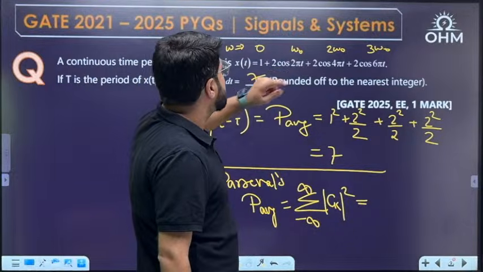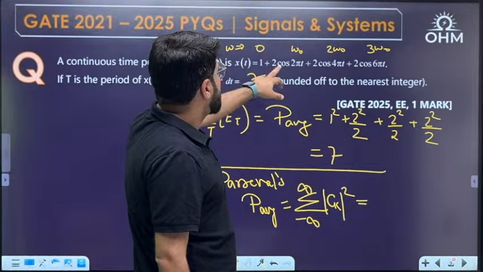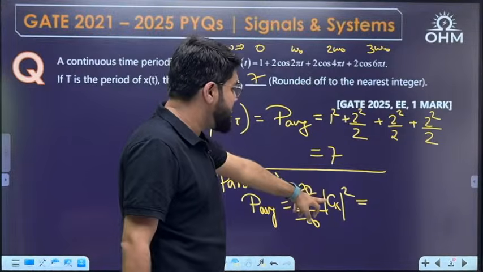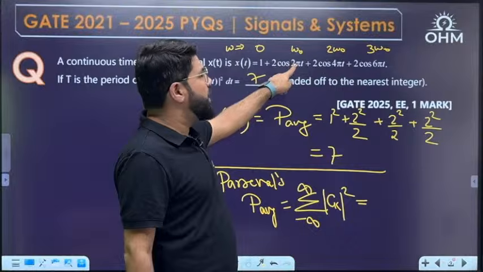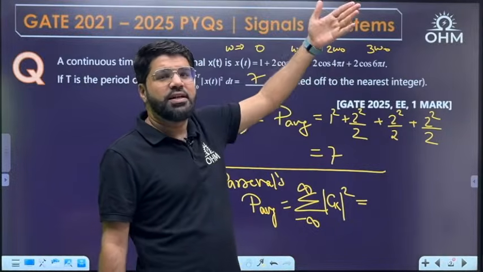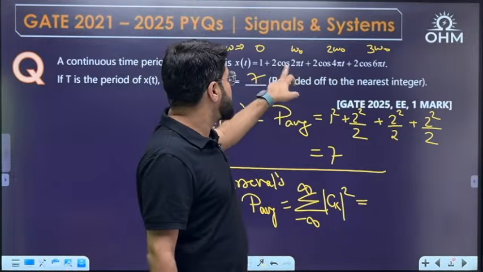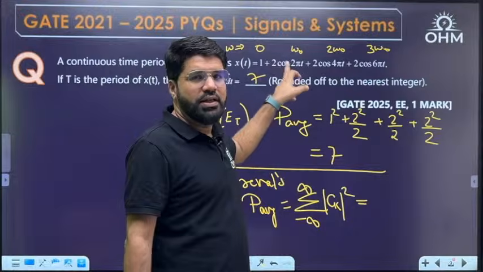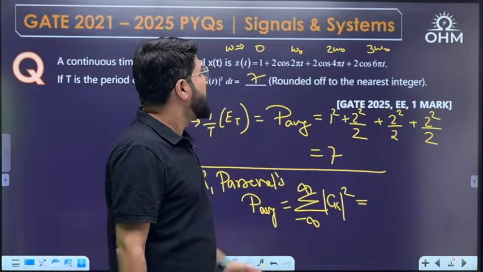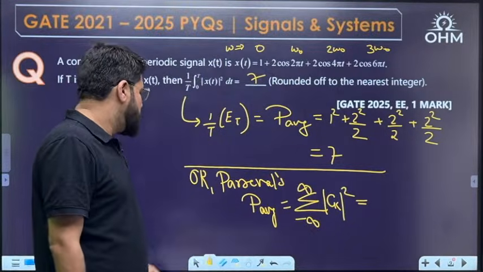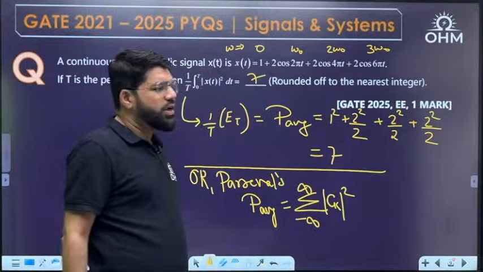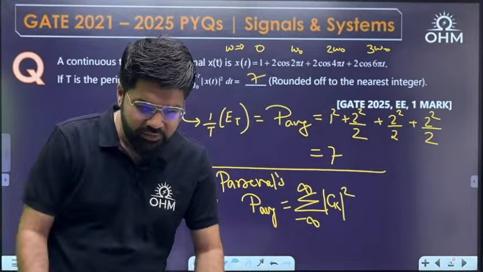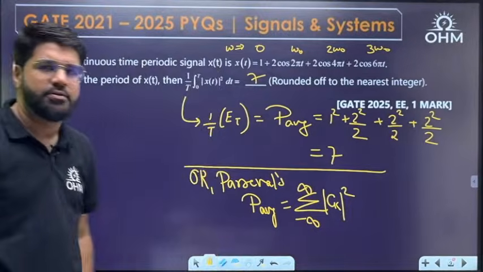Because I am writing Ck, Ck means exponential Fourier series coefficient, so it will not be 2. When you break this cos omega naught t into e power j theta plus e power minus j theta by 2, the 2 and 2 are going to get cancelled. So that way you can solve it. This is one alternate that I have presented in front of you. If you want, you can take the help of that. Anyways, answer is 7. Yes, Sai Vikas, correct.